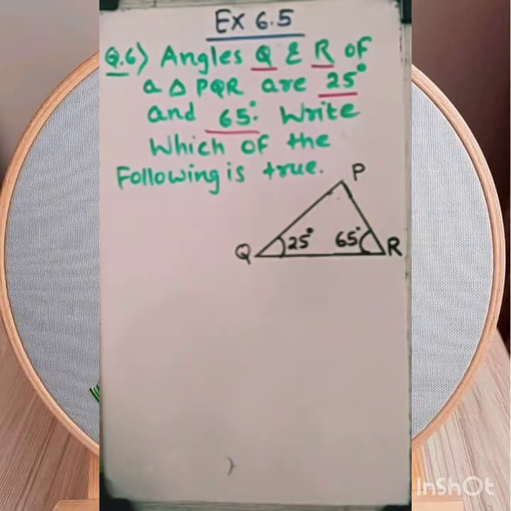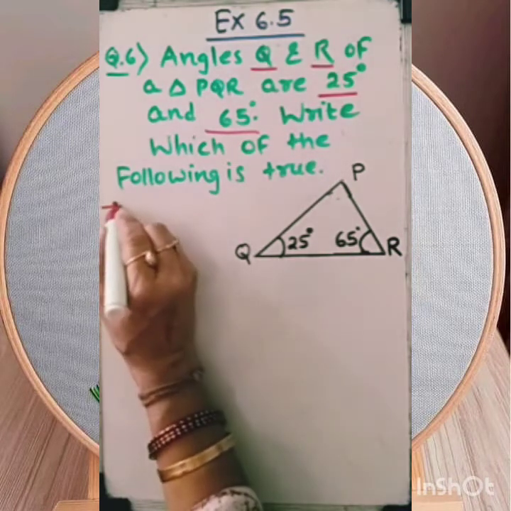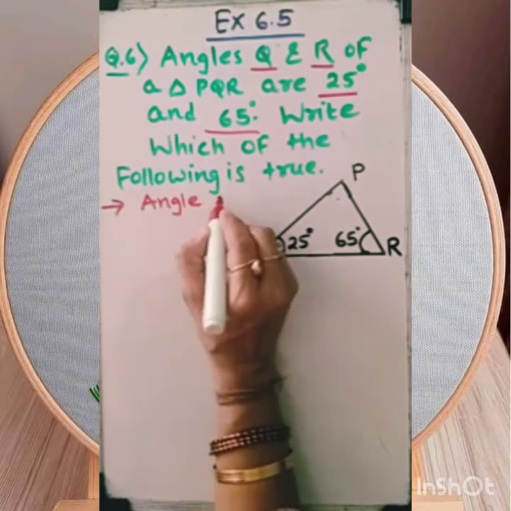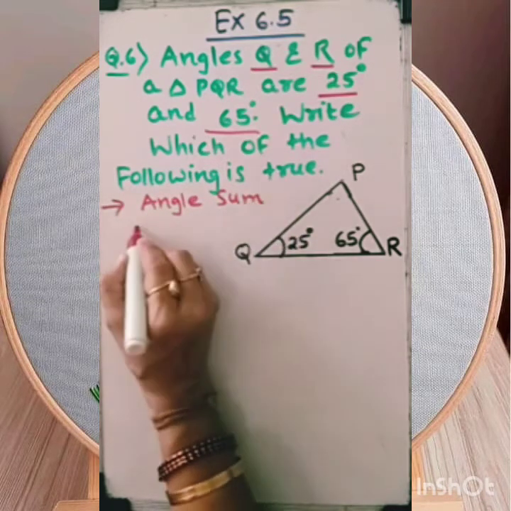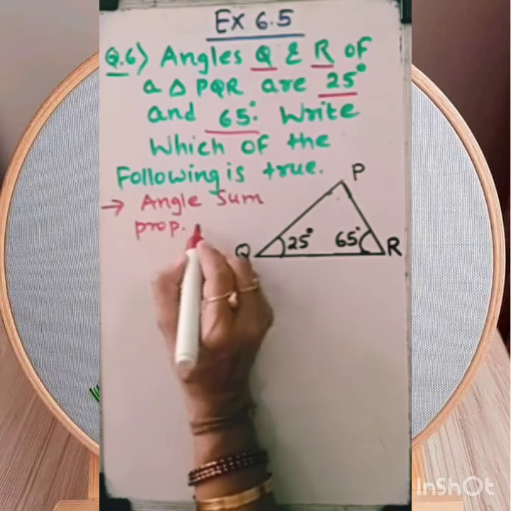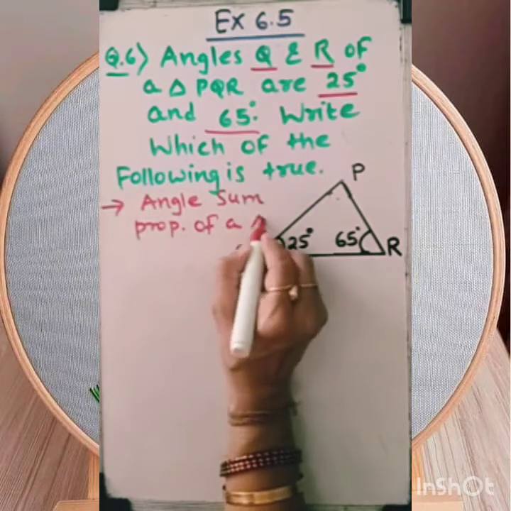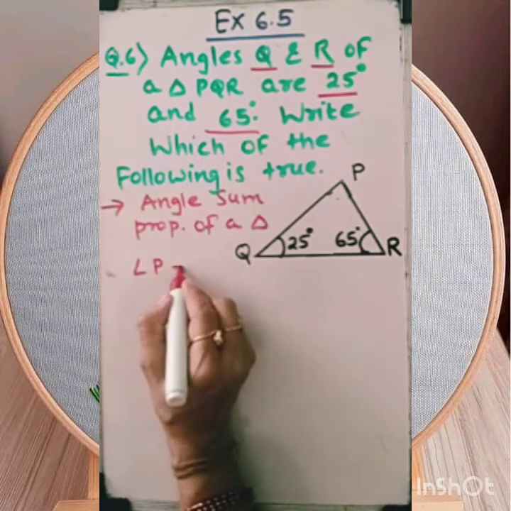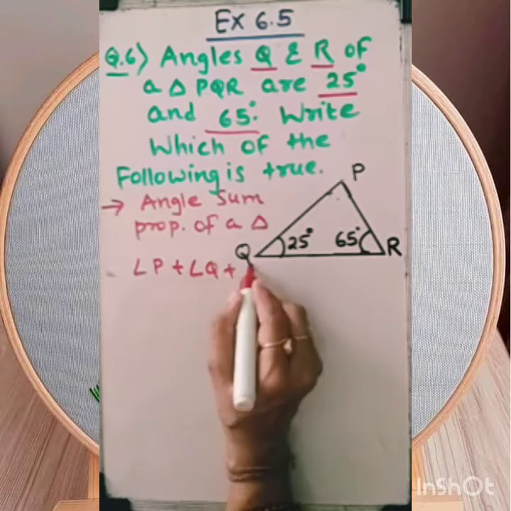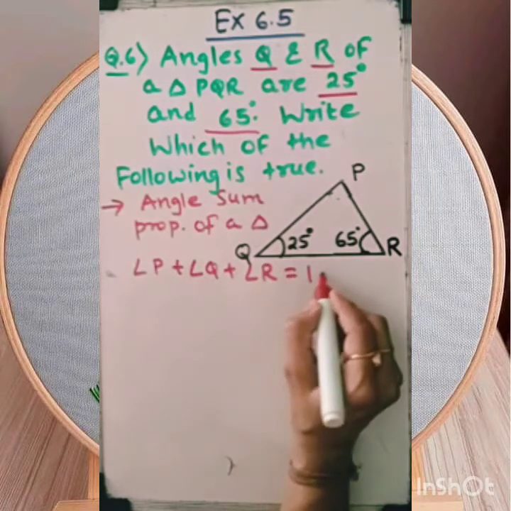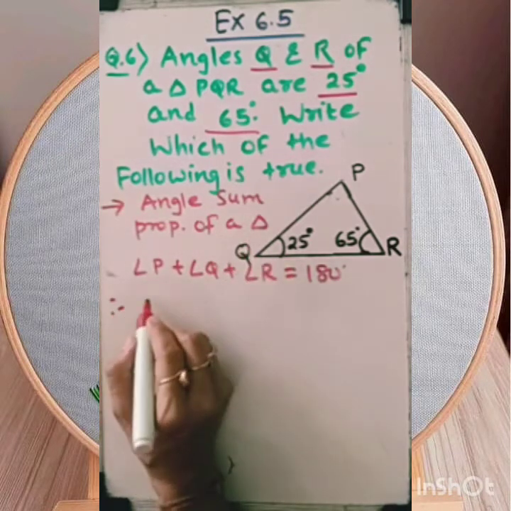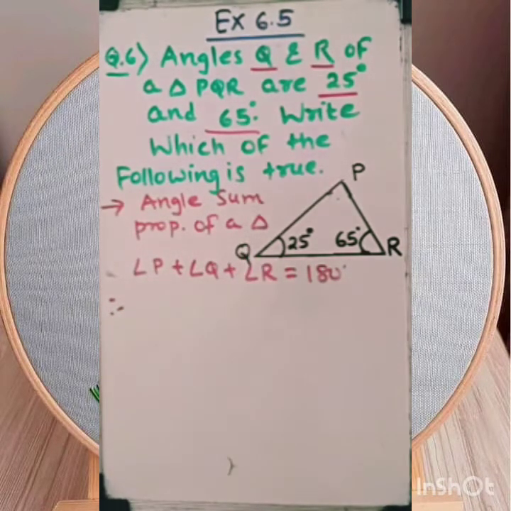First of all, if I ask you to apply angle sum property of a triangle, then what is the value of the angle P? Let's find. By angle sum property of a triangle, sum of all three angles of a triangle must be 180 degree.